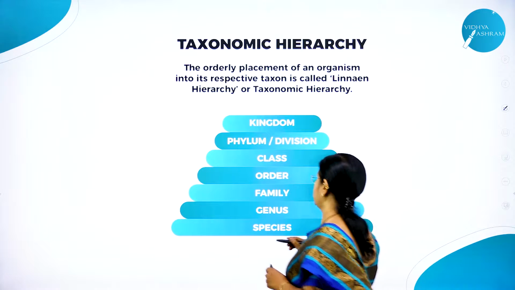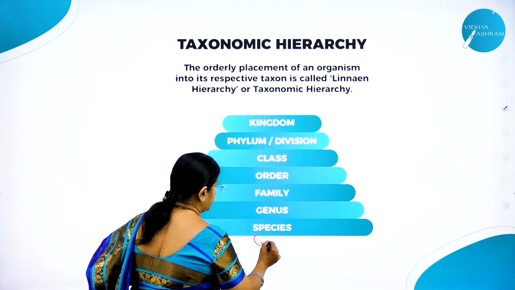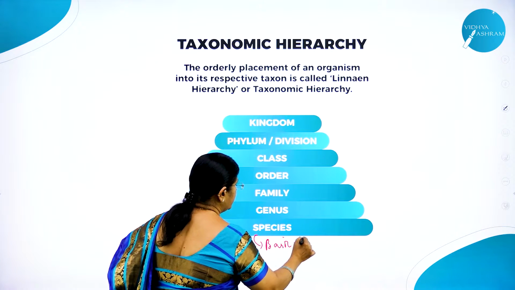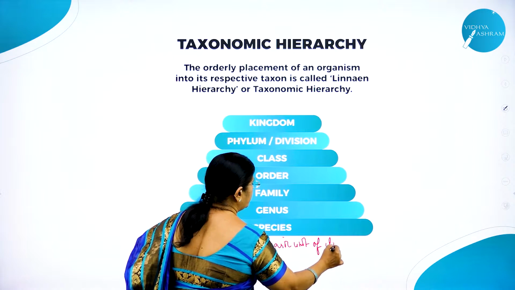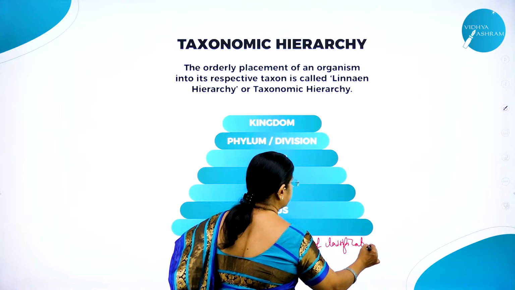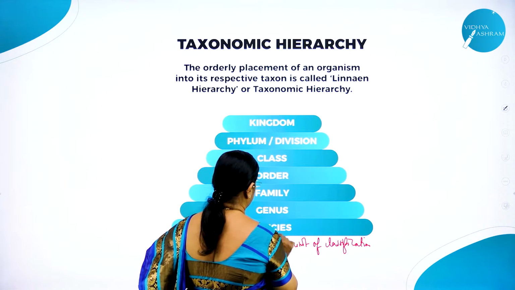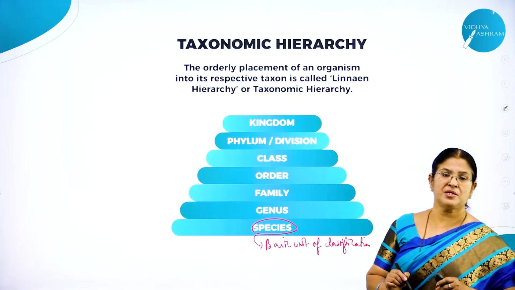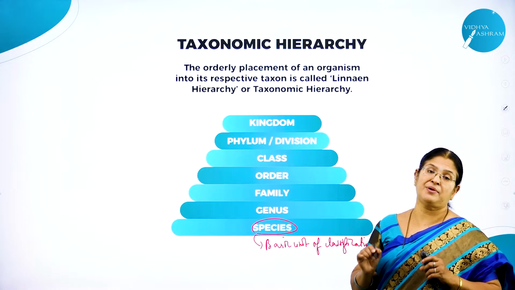So here, as I said, species is the basic unit of classification. What is species? It's a group of similar organisms which interbreed among themselves.